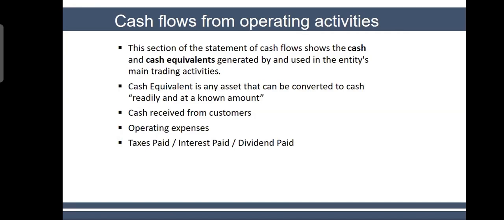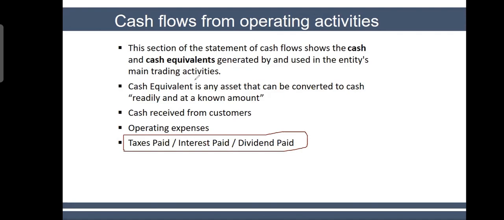Anyways, the entire business activities we divide into three categories. We call them operating activity, investing activity, and financing activity. Within operating activity: revenue received from customers, cash paid to suppliers, and cash paid for other expenses. And last of all, taxes paid, interest paid, and dividend paid. You should remember these three things very carefully: tax paid, interest paid, and dividend paid. So these are also your operating cash flow.